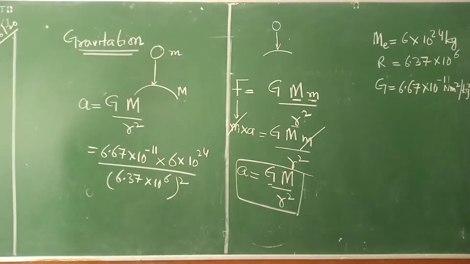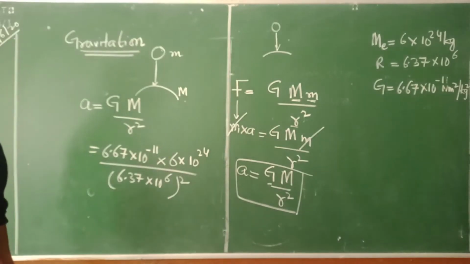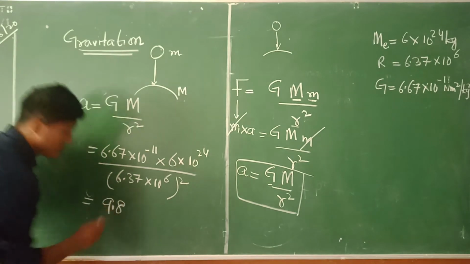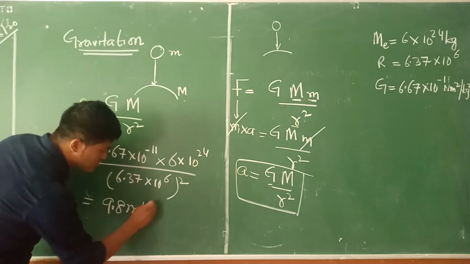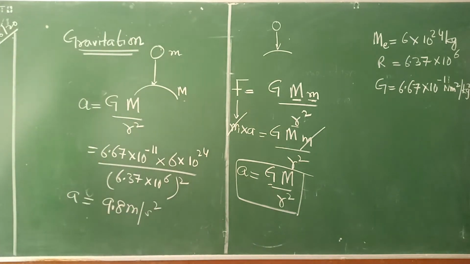Okay. Now, it is not important for you to cancel out all of this. But in case you can do it, you're going to get the value that is 9.8. Understand? And this we are always going to write in meter per second square. Now this is the value of a.